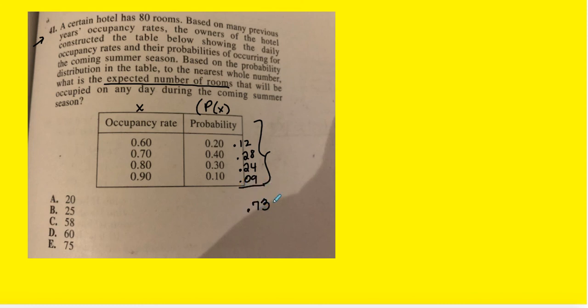So I know that my expected occupancy is 0.73 or 73%. But now they want me to relate it to the 80 rooms. They want to know how many rooms they can expect. So I just have to do one extra step. I take that 0.73 expected value, multiply it by the 80, and I get 58.4. So in this case, my answer is going to be C.